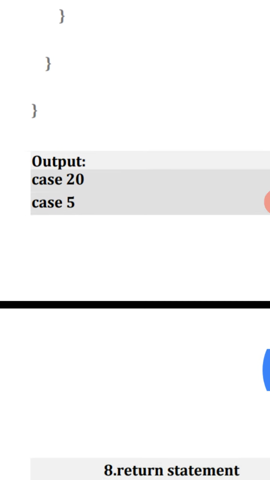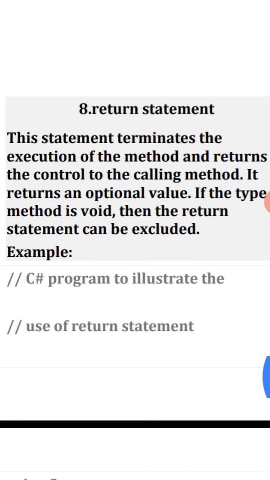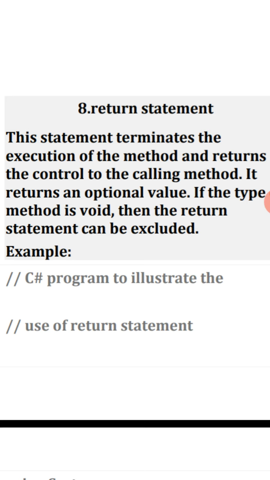See, the next is the return statement. This statement terminates the execution of the method and returns the control to the calling method. It returns an optional value. If the method type is void, then the return statement can be excluded.